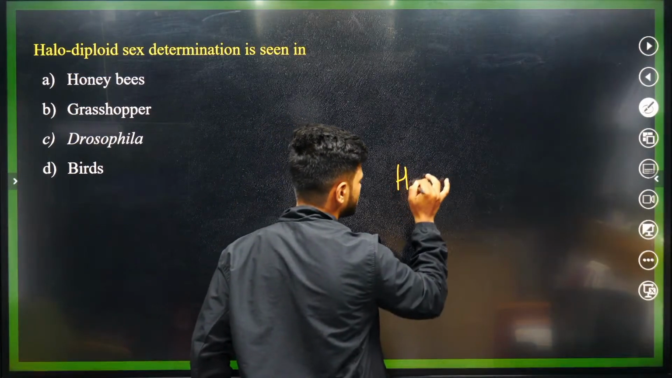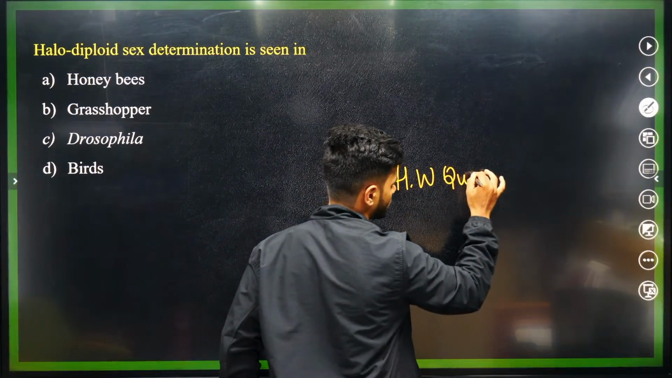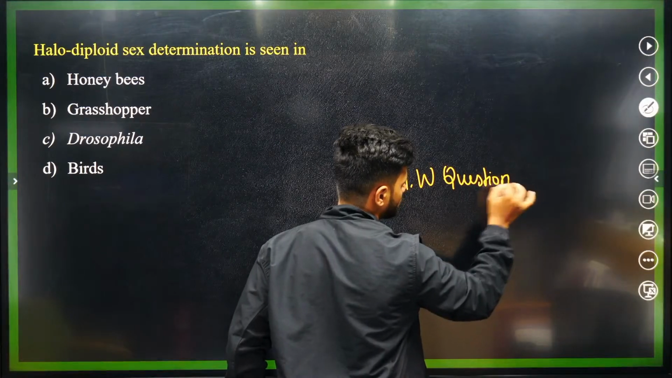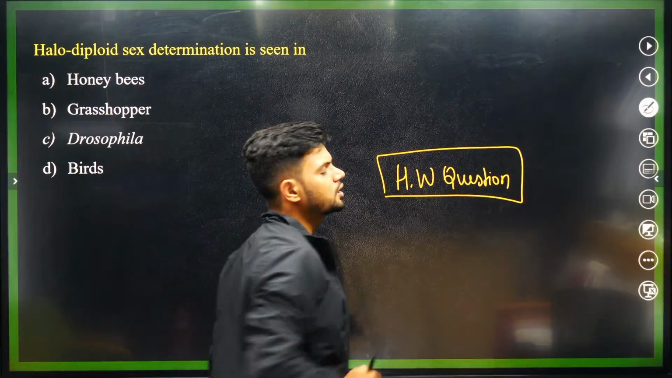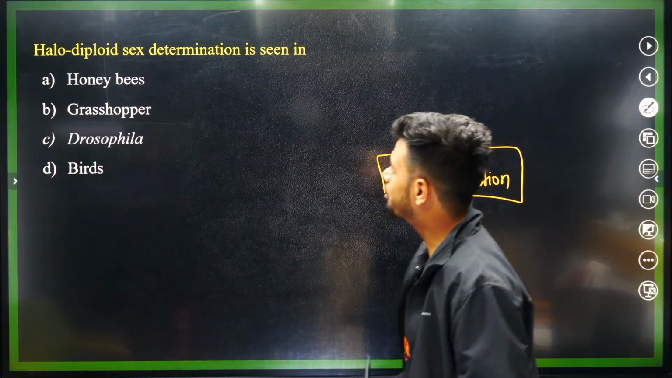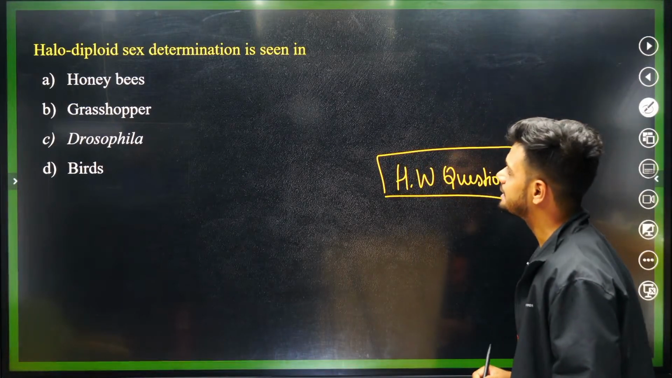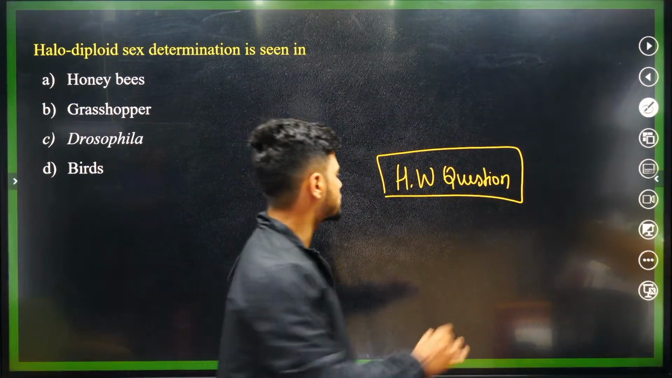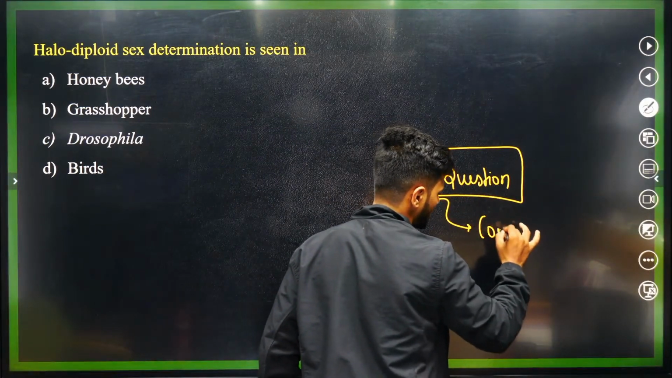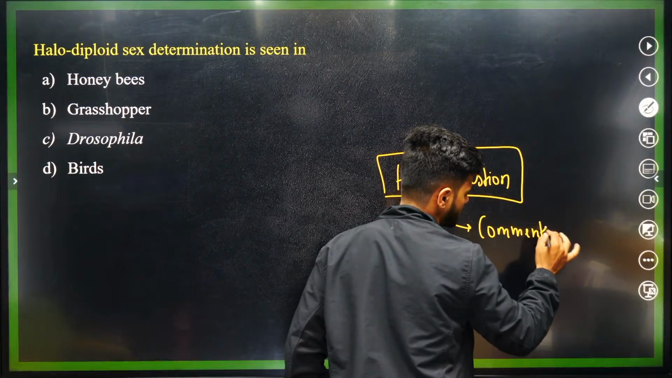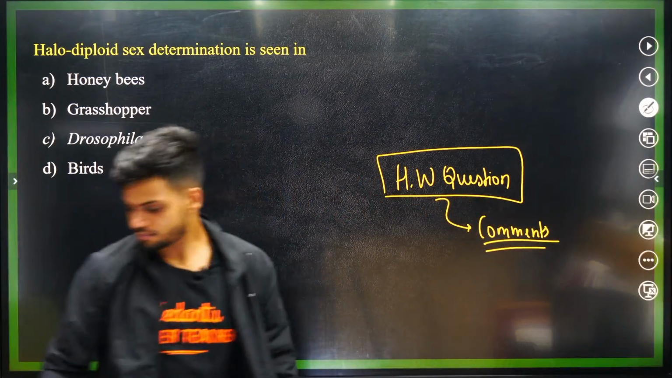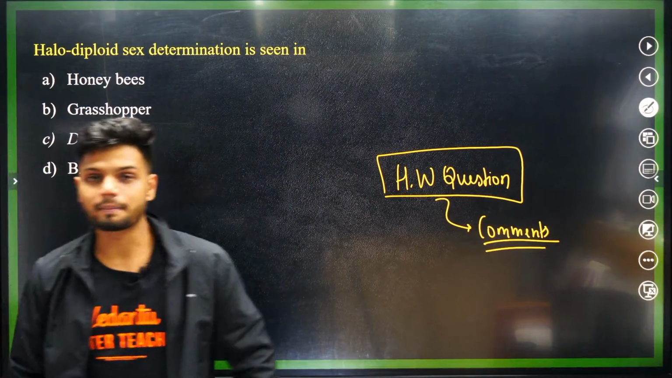This is your homework question. Haplodiploidy, sex determination is seen in. Students, I want the homework question in the comments, not here. In the comments. Okay. Homework question in the comments, everyone.